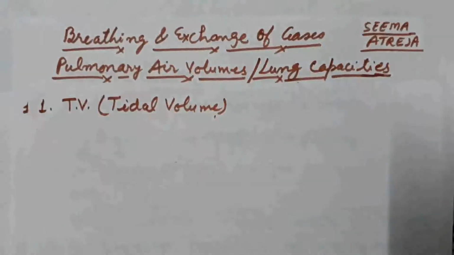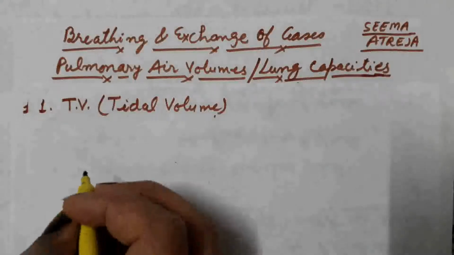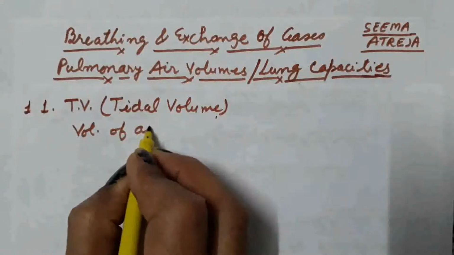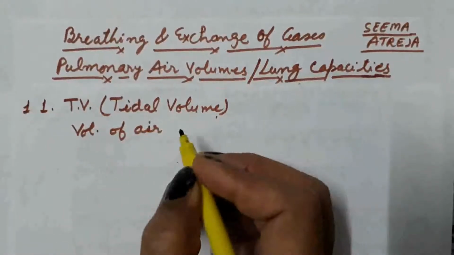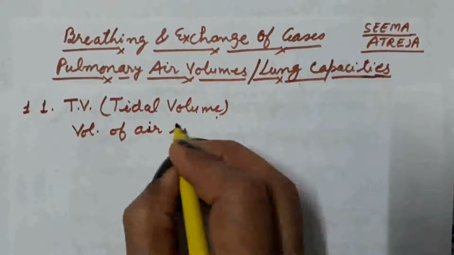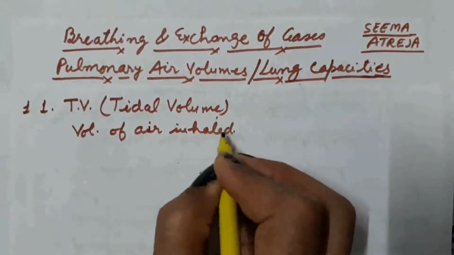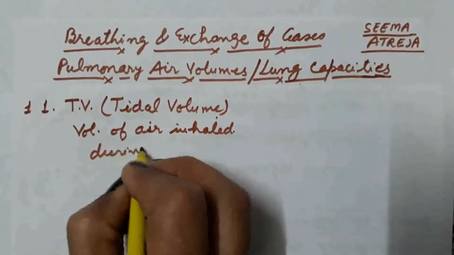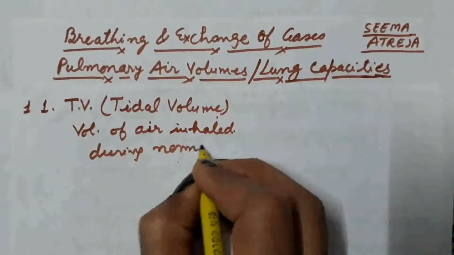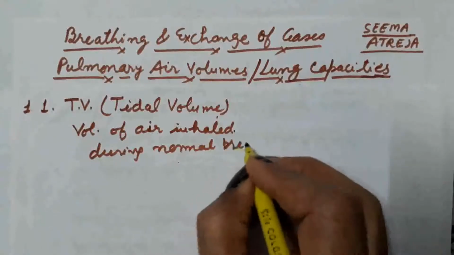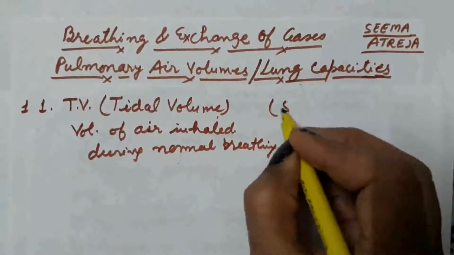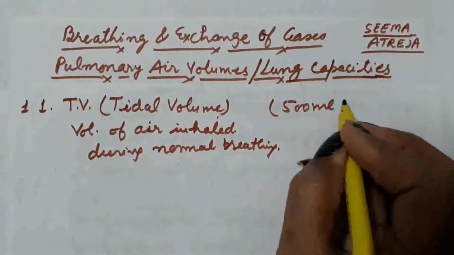What do you mean by tidal volume? It is the amount or volume of air inhaled during normal breathing, and this is about 500 ml.